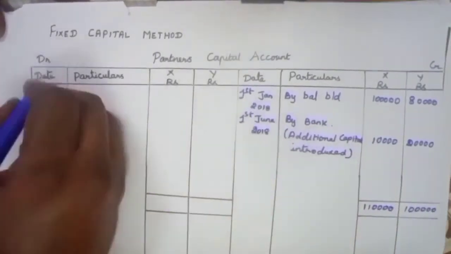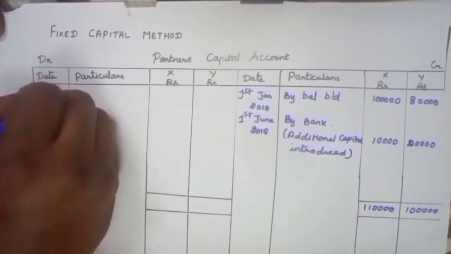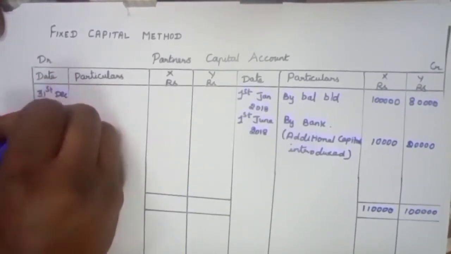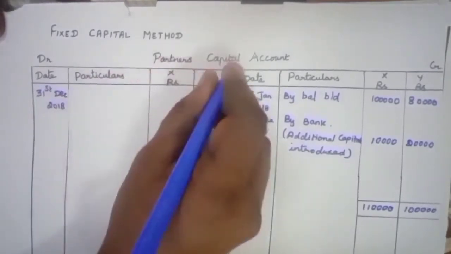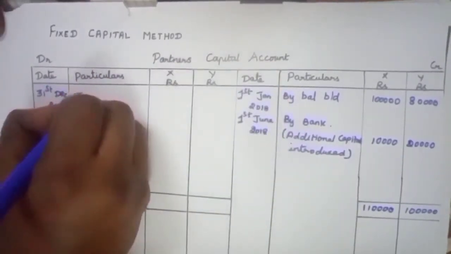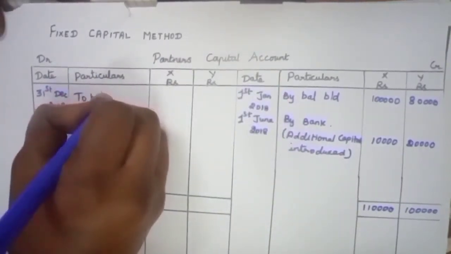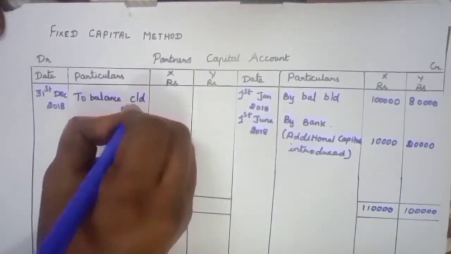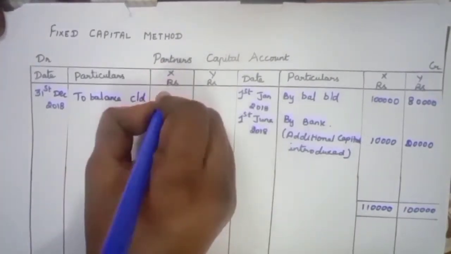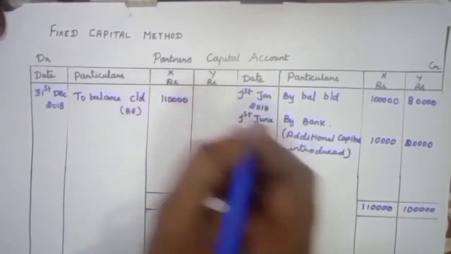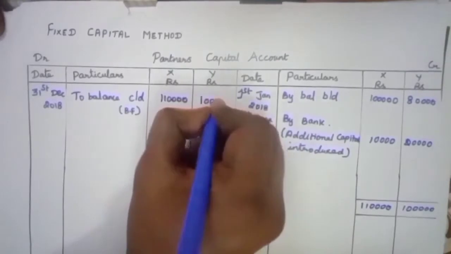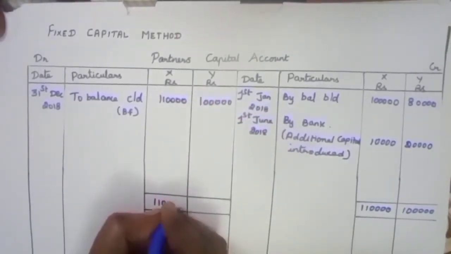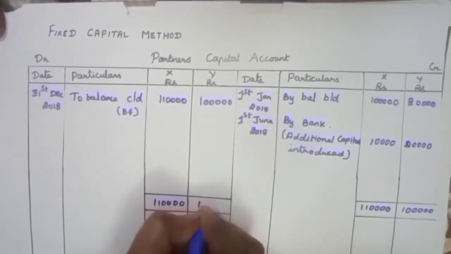On 31st December 2018, to balance carried down. This is the balancing figure: 1,10,000 and 1 lakh. Write the same amount in the total column.